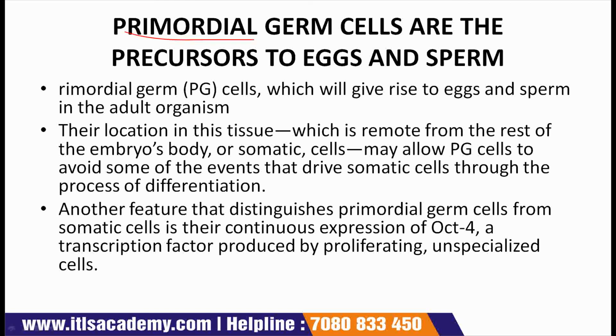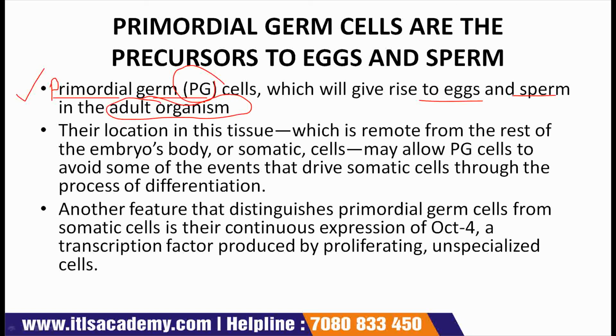Primordial germ cells are the precursors to the eggs and sperm. First point, here P is missing. This is primordial germ cells, that is PGCs in short, which will give rise to eggs and sperm in the adult organism.